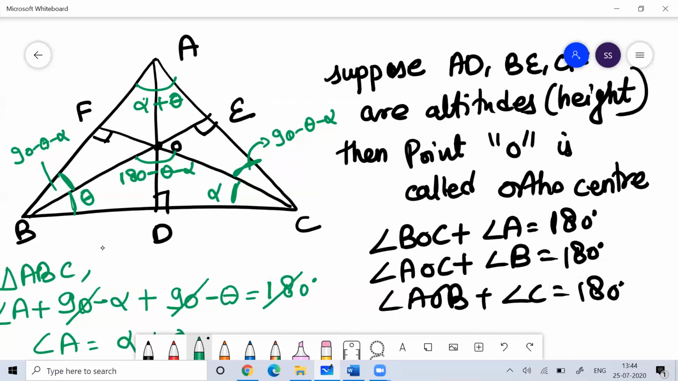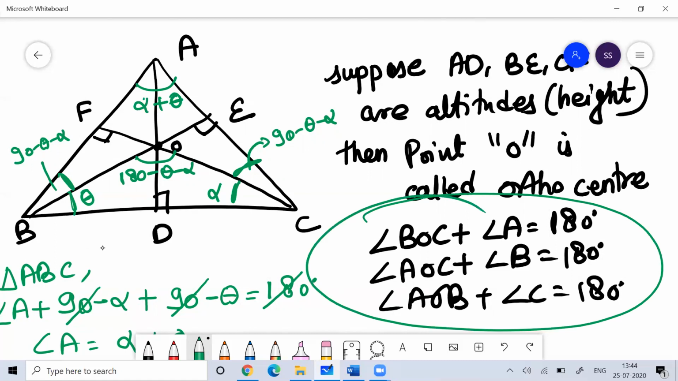The point you need to remember here is that if O is the orthocenter, then the sum of angle BOC and angle A, AOC and angle B, and AOB and angle C would each be 180 degrees. You can remember that when this is the orthocenter.